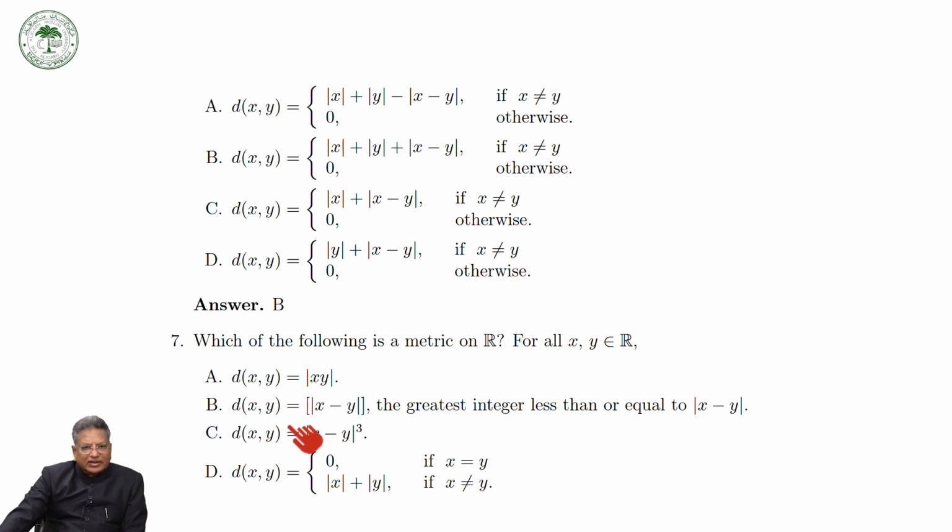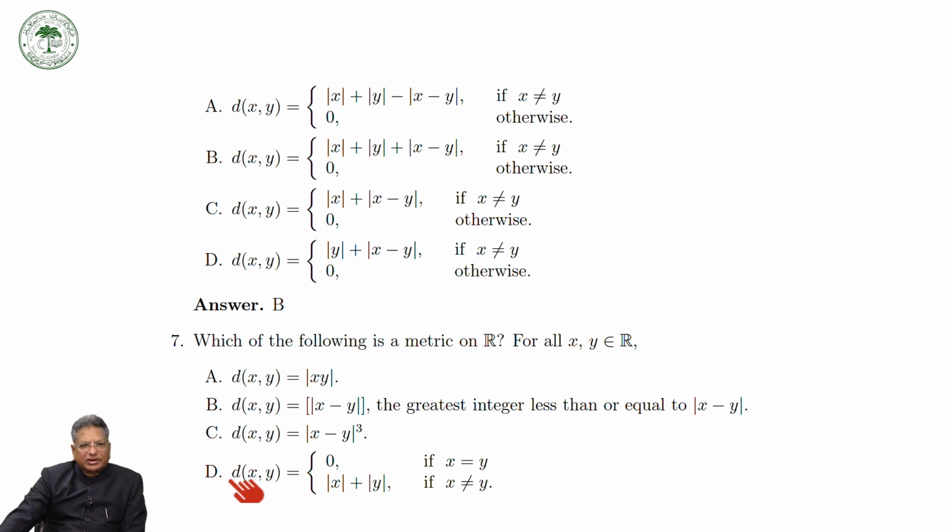Here d(x,y) is equal to the greatest integer less than or equal to mod of x minus y. And of course the triangular inequality also does not hold good for this one, because here is x cube. But the triangular inequality will hold good for this one. Symmetry also holds. The first two conditions hold, d(x,y) is greater than or equal to 0, d(x,y) is equal to 0 if and only if x is equal to y, and the triangular inequality will also hold good.